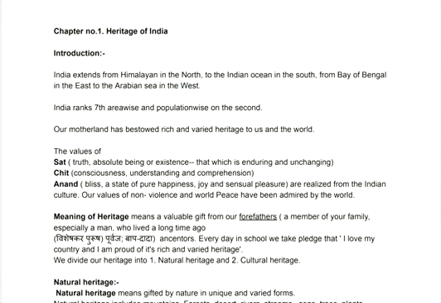Our values of non-violence and world peace have been admired by the world. These are the values which are based on our culture and that are admired by the whole world. In these values, we are promoting and saying that our values are non-violence, without any hurtness, without any harm to anyone, and with peace of mind. Peace should be maintained in the world. That is admirable not only by our people but also by the whole world.